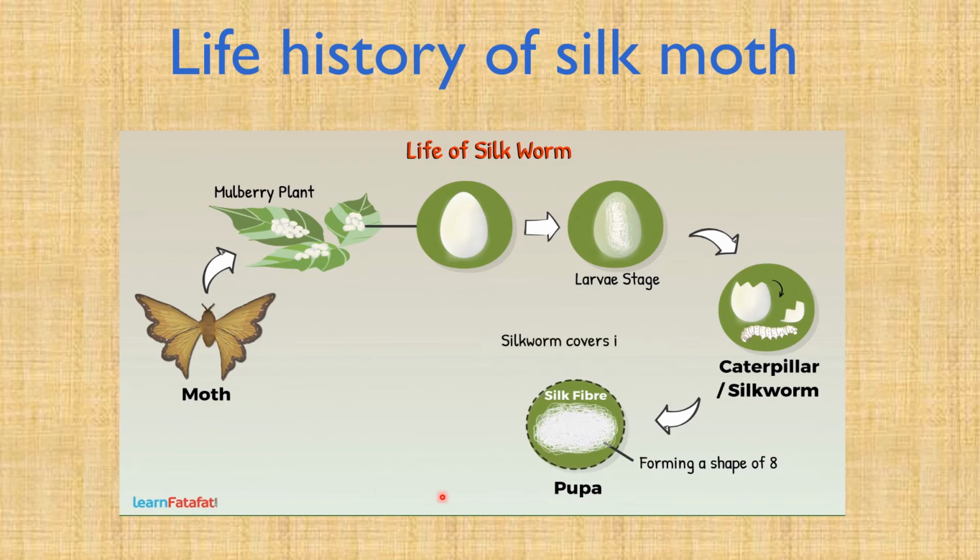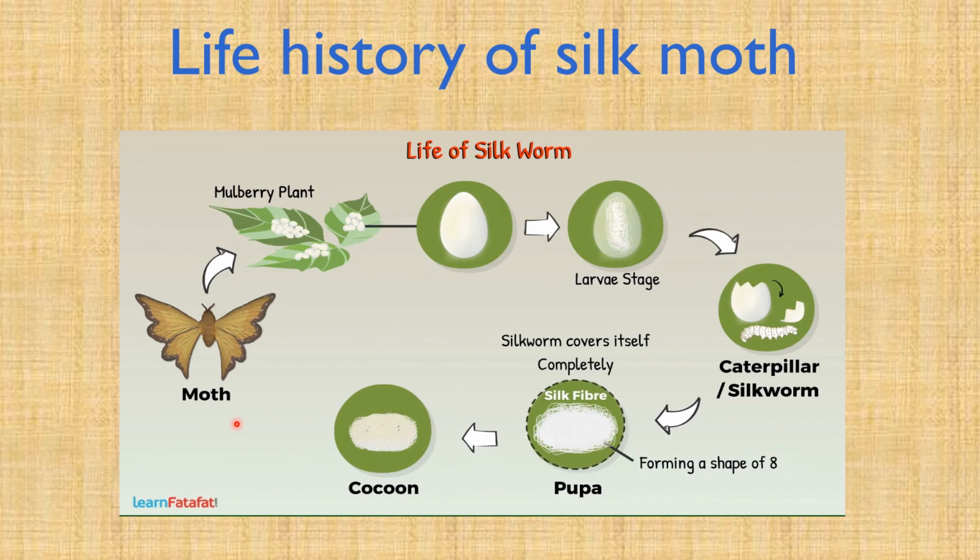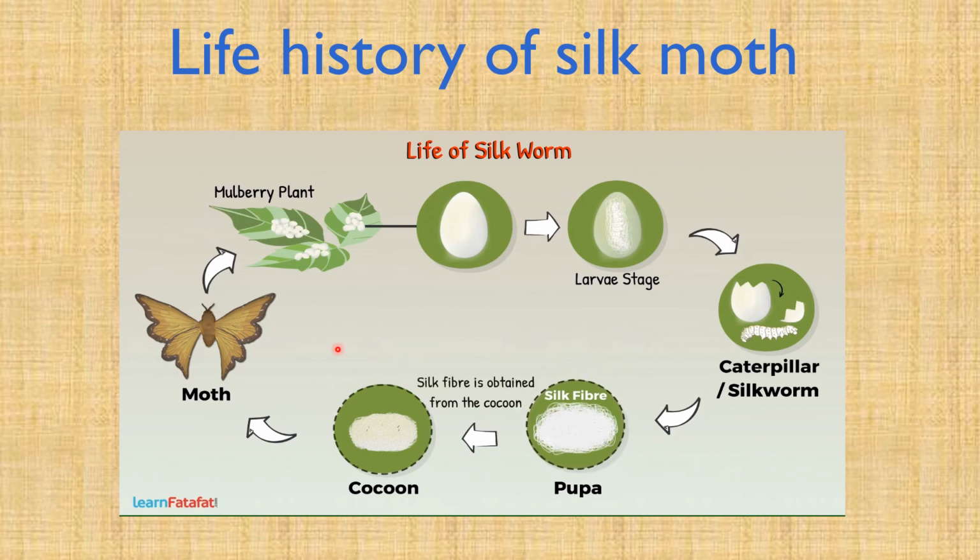Silkworm covers itself completely and enters the next stage of its life cycle called pupa. The covering so formed is called cocoon. Inside the cocoon, the pupa grows and becomes a moth. The silk fiber is obtained from cocoon of the silkworm. The rearing of silkworm for obtaining cocoons made of